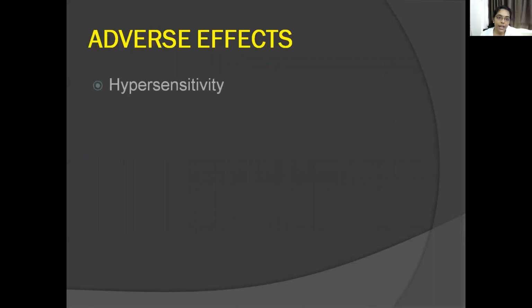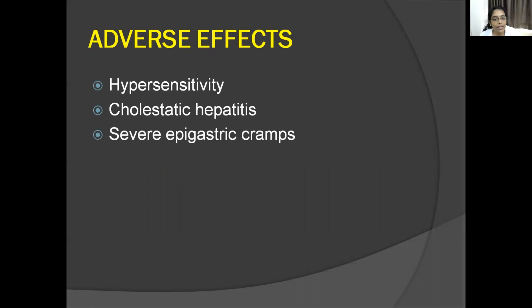So adverse effects are hypersensitivity. This is mainly seen with erythromycin estolate, less with other macrolides and other antibiotics. Then we have cholestatic hepatitis. This is also common with erythromycin estolate, also because of hypersensitivity reaction to the salt. Then we have severe epigastric cramps because it is a motilin receptor agonist. It is stimulating the gastric smooth muscle, so there will be gastric cramps. Ototoxic. See, erythromycin in a dose exceeding 4 grams per day is ototoxic, or tinnitus can be seen even with therapeutic doses of azithromycin when given for about 5 days or more.